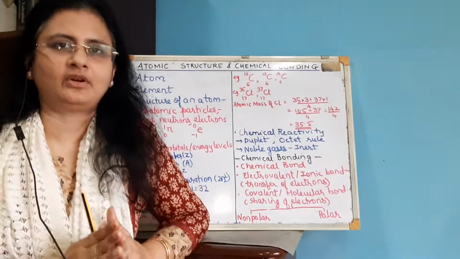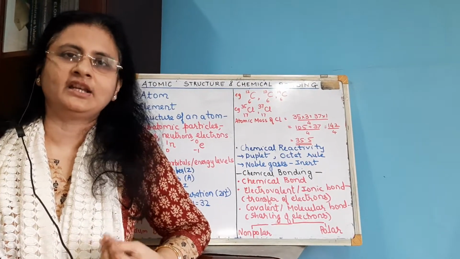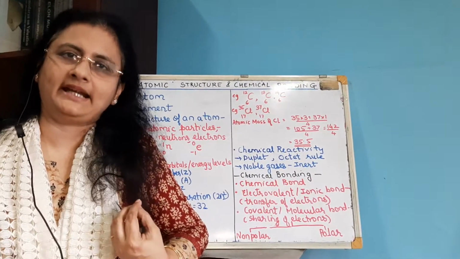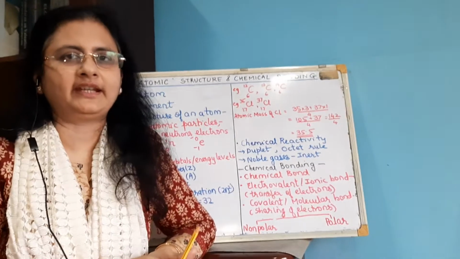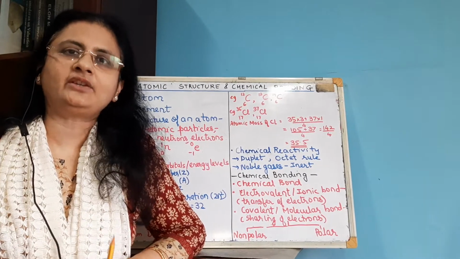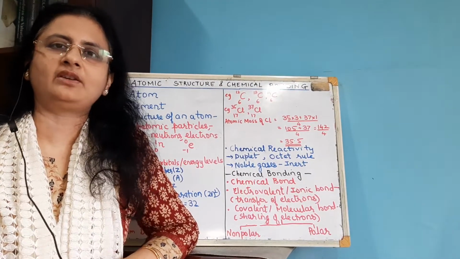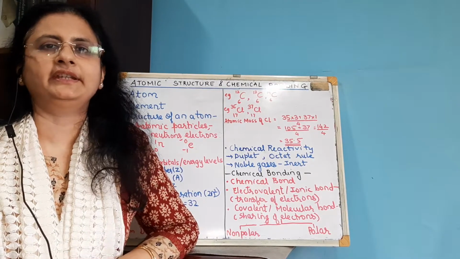What is an ionic or an electrovalent bond? The bond which is formed by the transfer of electrons from an electropositive metallic atom to an electronegative non-metallic atom is called an ionic or an electrovalent bond. The compound so formed is called an electrovalent or ionic compound.